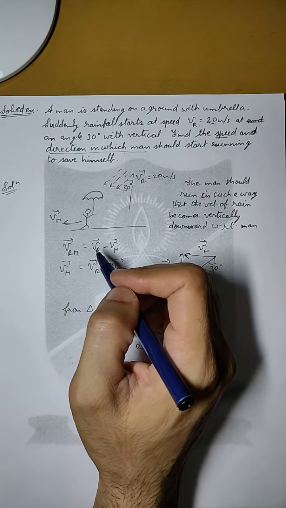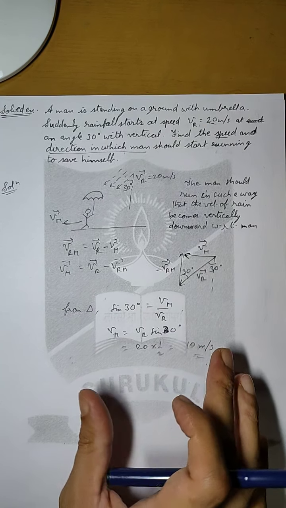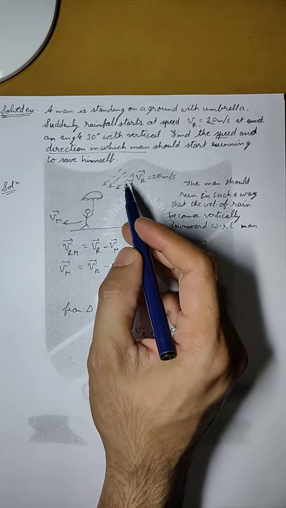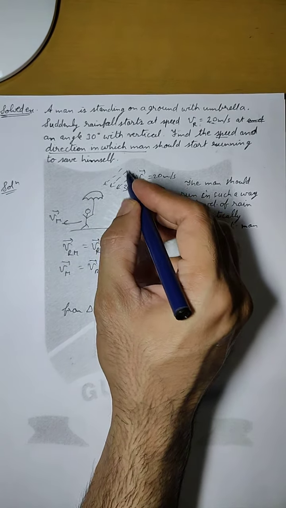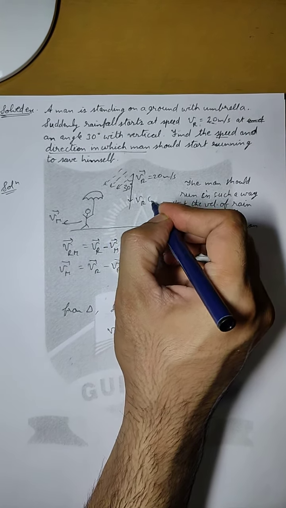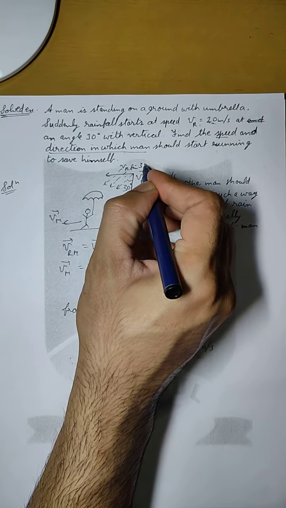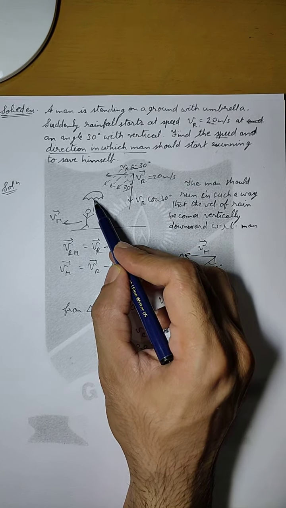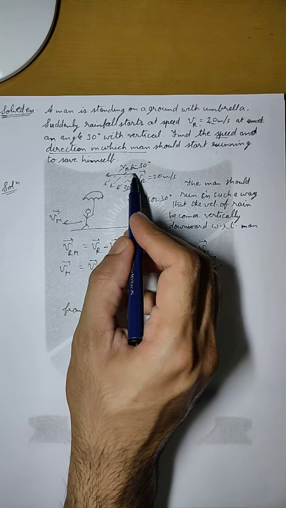This question can be done in a separate way also. This is the basic approach, this is the strategic approach which should be applied on every question related to this kind of condition. But if we need to find out a shortcut method, then we can divide Vr into two components. This Vr will be divided into this component, which will be Vr cos 30 degree, and this component will be Vr sine 30 degree. Now Vr cos 30 degree is already vertically downward, so the man's umbrella will anyway protect him from this component, but this component needs to be protected.